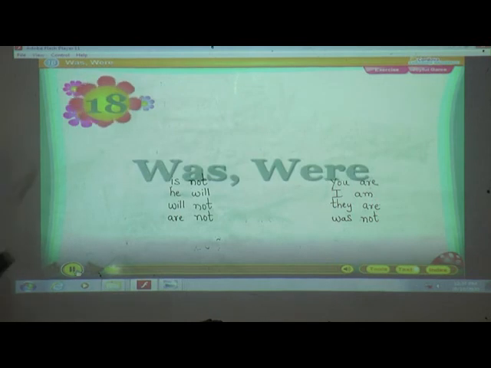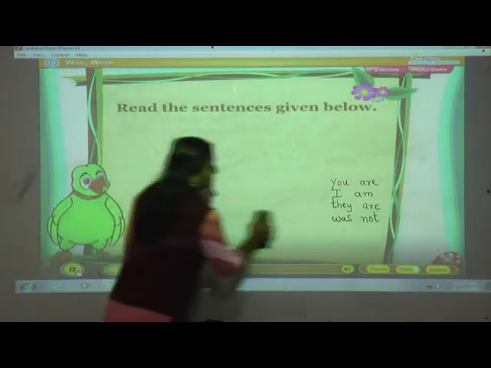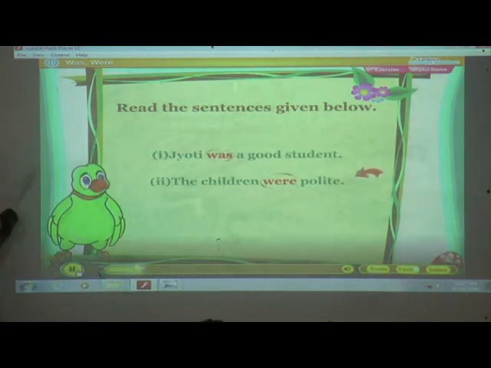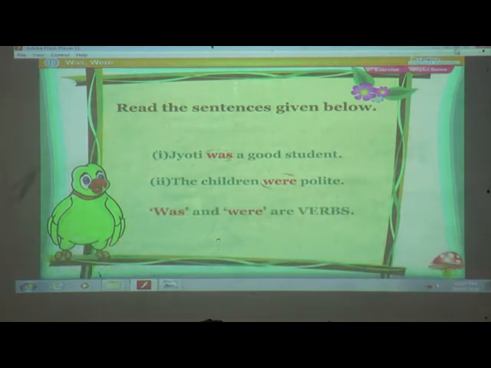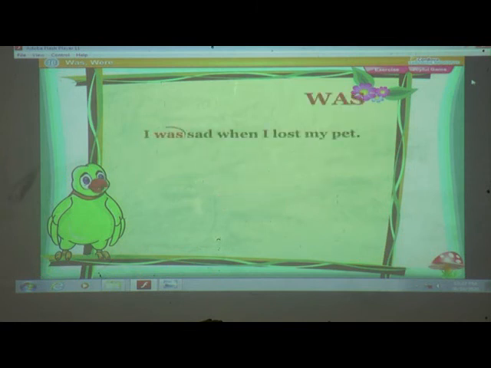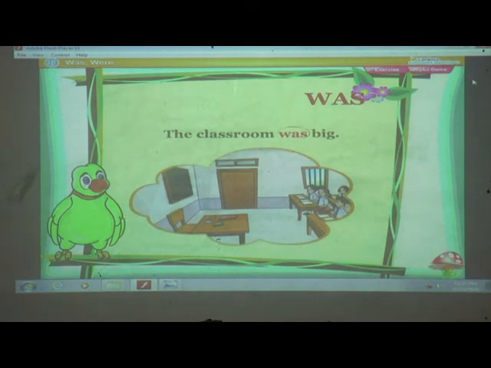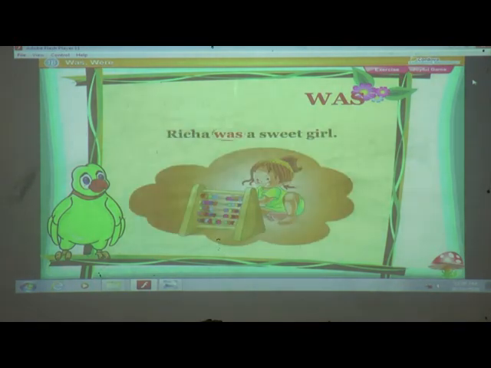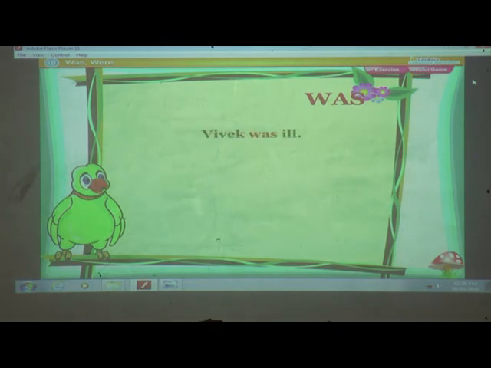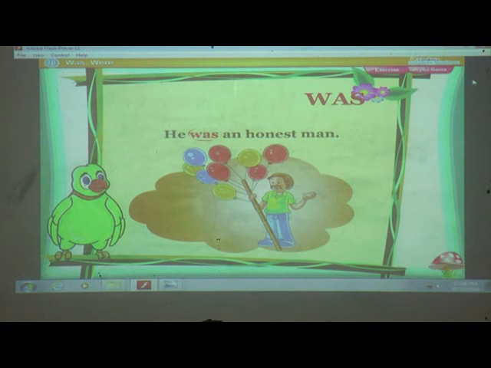Read the sentences given below. Jyoti was a good student. The children were polite. Was and were are verbs. Let us read a few sentences to understand their uses. Was. I was sad when I lost my pet. The classroom was big. Richa was a sweet girl. It was sunny yesterday. Vivek was ill. He was an honest man.